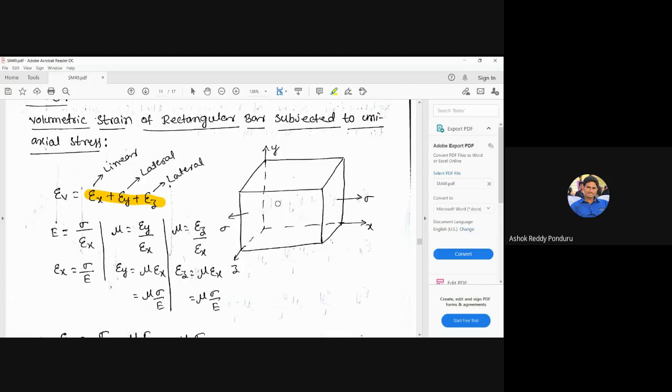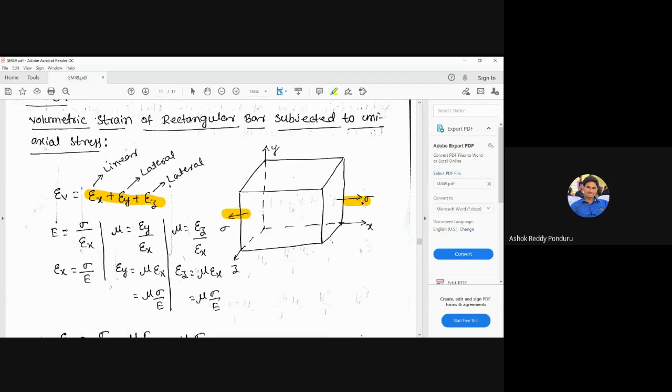Now look at this diagram. In case 1, the member is subjected to uniaxial stress only. In case 2, it is subjected to biaxial stress. In case 3, it is subjected to triaxial stress. In case 1, we can observe that this stress is acting in the x direction only, that means the load is acting in the x direction.